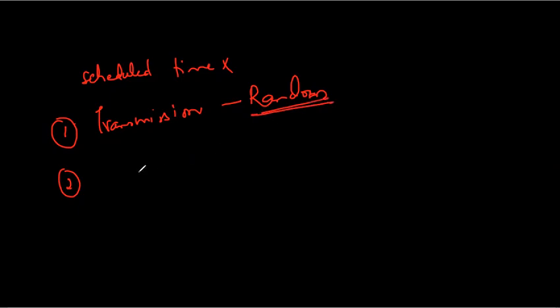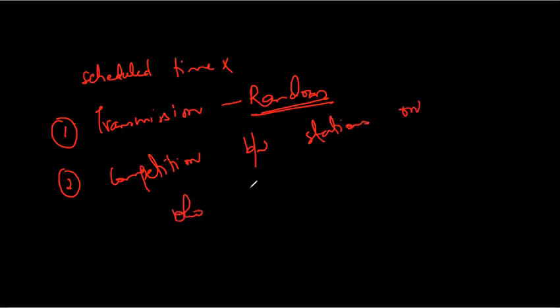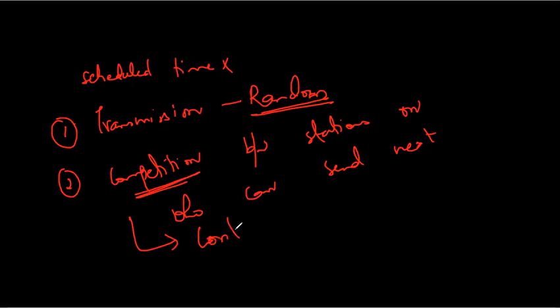Why is it called the contention method? Because stations can compete. There is a competition between stations on who can send next. This competition is basically contention for each station to send its data. So that is why it is called contention method. In a random access method, each station has the right to the medium. Now what is the medium over here? Medium is the link or the transmission channel.